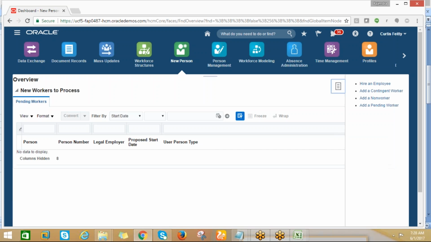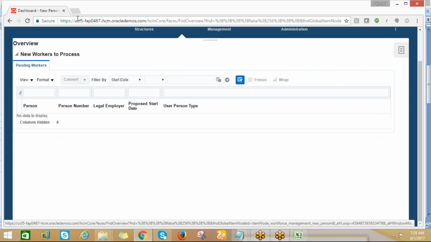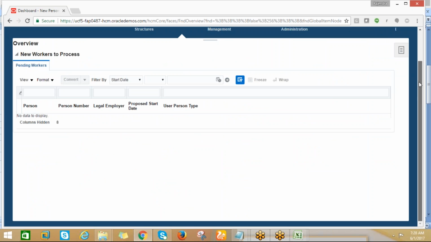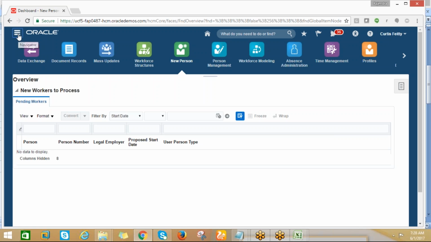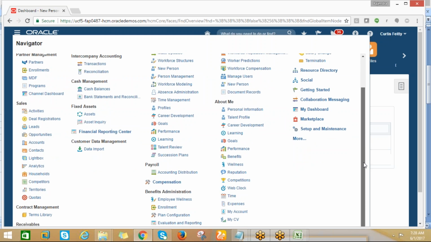For example, I would just like to show you how the transaction will be done. The navigator is the transaction part, and in it you can go for any kind of thing.